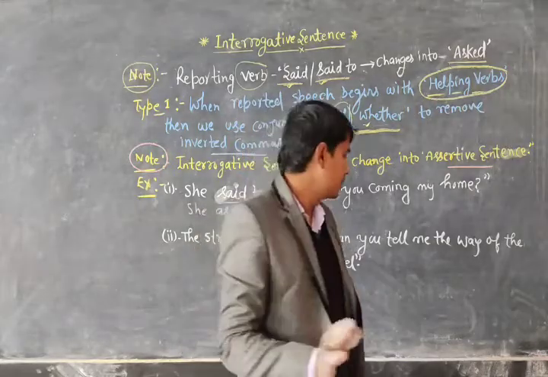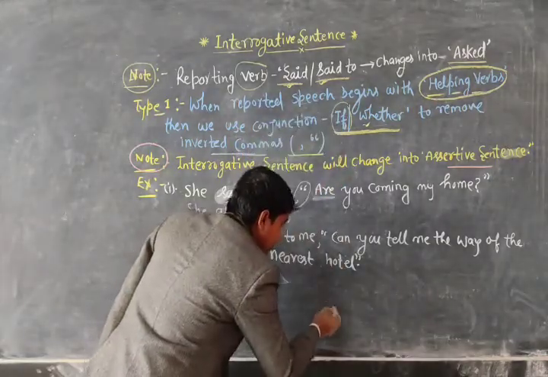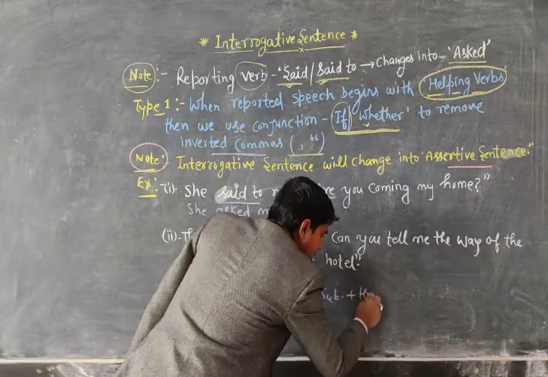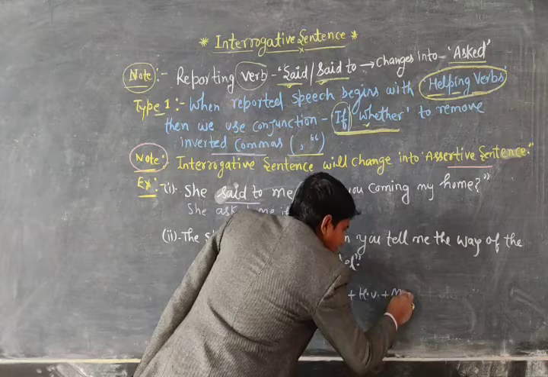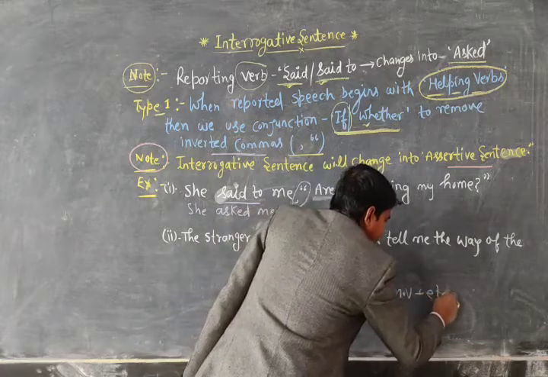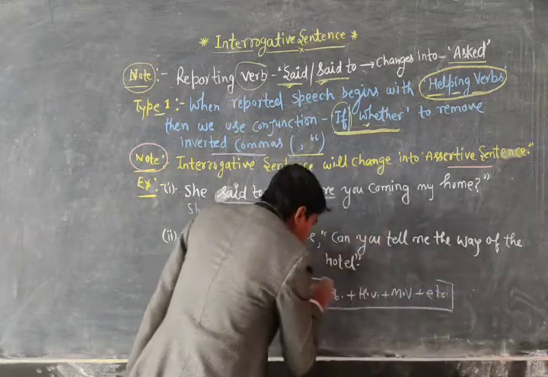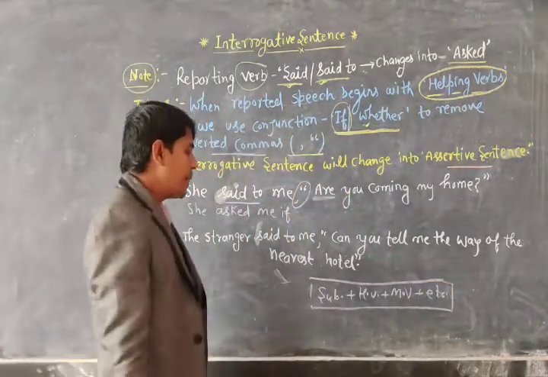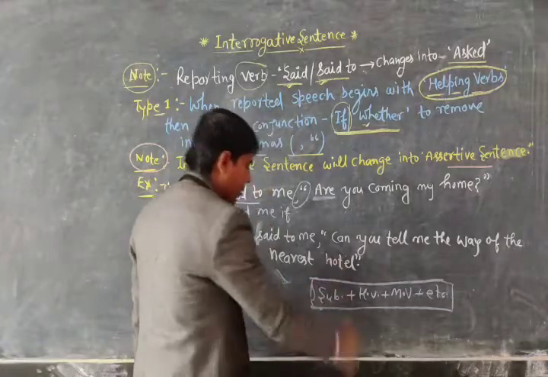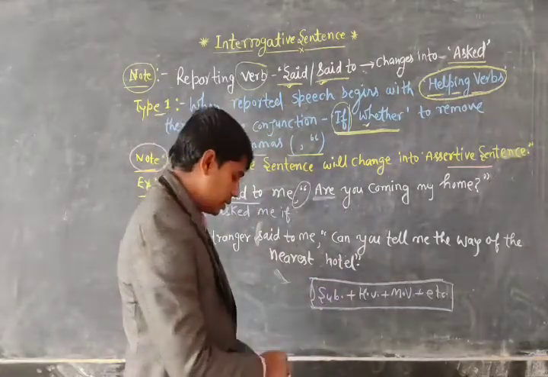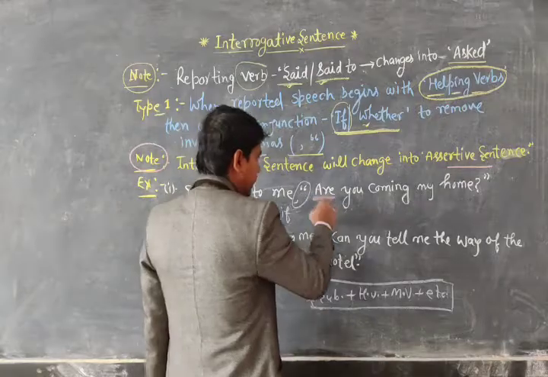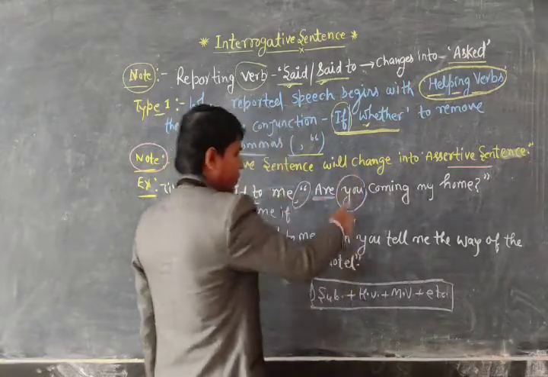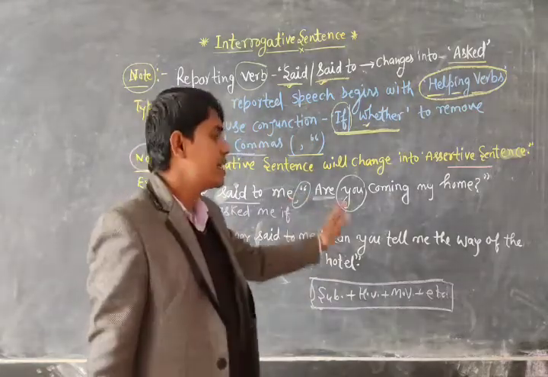After that, this is an interrogative sentence, and you have to change it into an assertive sentence. So dear, you know, in an assertive sentence, very first we mention the subject, after that we mention the helping verb, then the main verb, then other words. This is the structure of an assertive sentence. So you have to follow this structure. Now see, in that sentence the subject is you, and you is a pronoun.